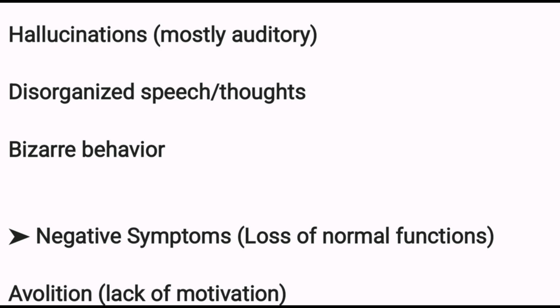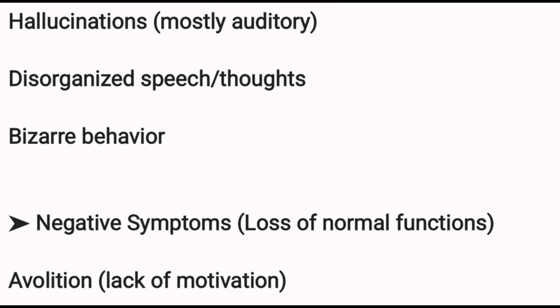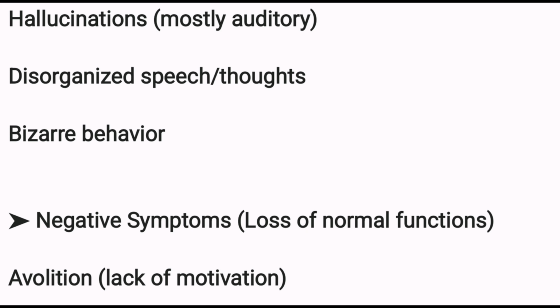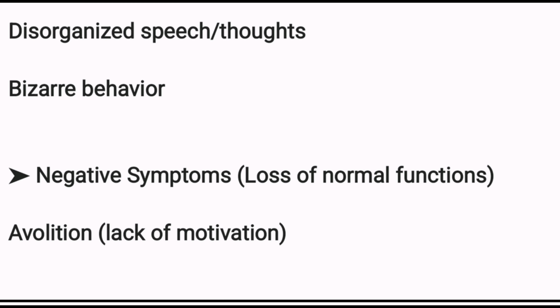They will make a sentence in their mind, but they can't complete the sentence. Like "I live in India", they will think "I India, I live", but they can't complete the sentence. This is known as disorganized speech or thoughts. Busier behavior: they will show that they are too busy.